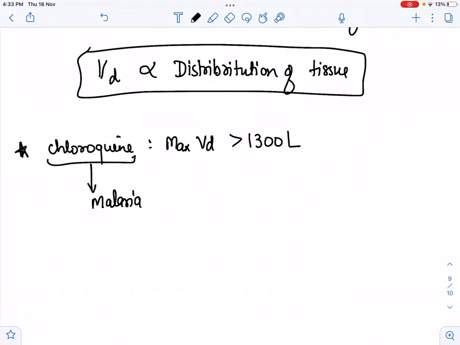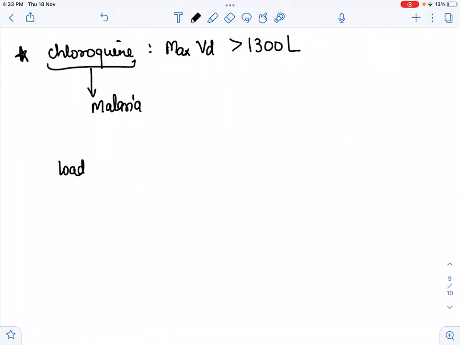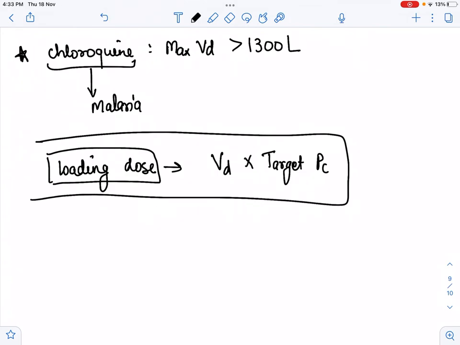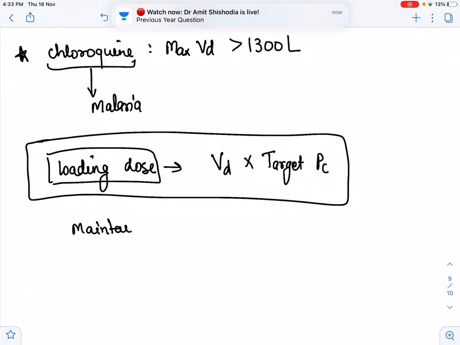Now there are two other terms. First is the loading dose. How can we calculate the loading dose? Loading dose means initially how high a dose we have to give to start the action of that drug. So the formula for LD is volume of distribution into target plasma concentration. This is the formula for loading dose, meaning in the start how much drug is given to start its action. And the second one is the maintenance dose, meaning we have to maintain.